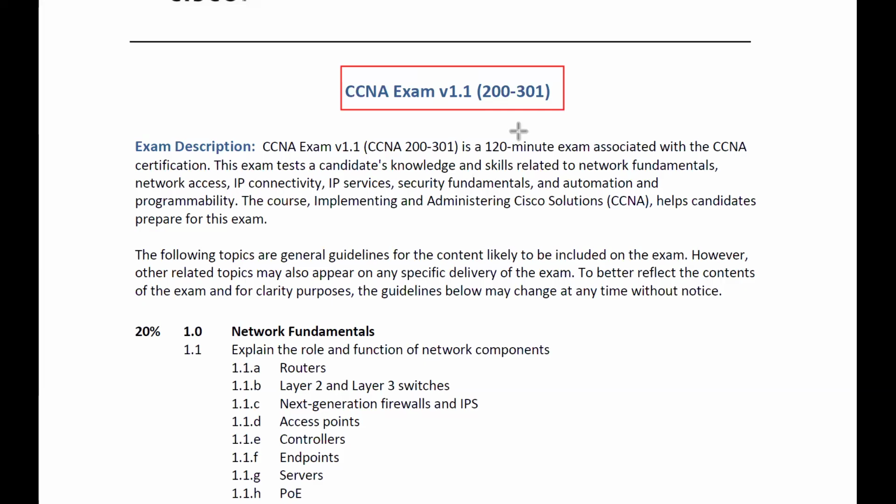So in August 2024, new topics related to artificial intelligence were added. That's why we have version 1.1, right? And what is the code we have? 200-301 code, right? Earlier in CCNA also, different domains were there, like security domains, wireless domains, different enterprise.